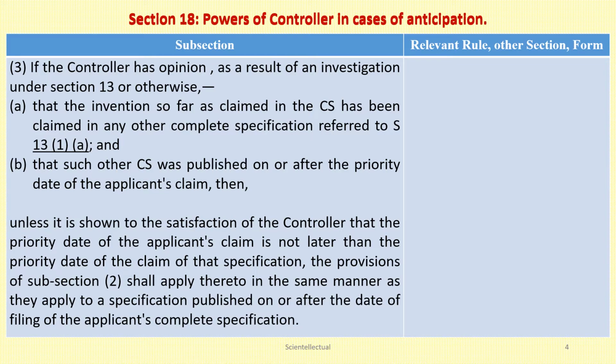In that case, unless the applicant satisfies the controller that the date of priority of the applicant's claim is earlier than the date of priority of the other specification's claim, the provision of subsection 2 applies in the same manner here also.